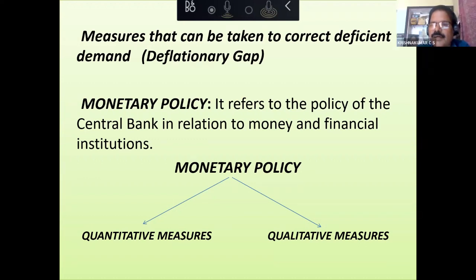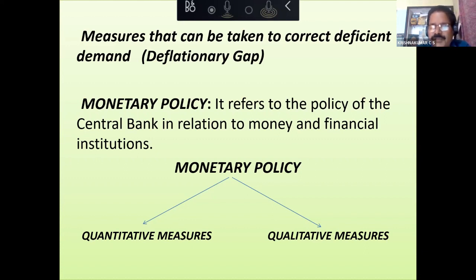It is open market operations. What do you mean by open market operations? Buying and selling of government securities. Actually, this work is done by the RBI on behalf of the government. What will RBI do during inflation? Will they buy or sell securities?